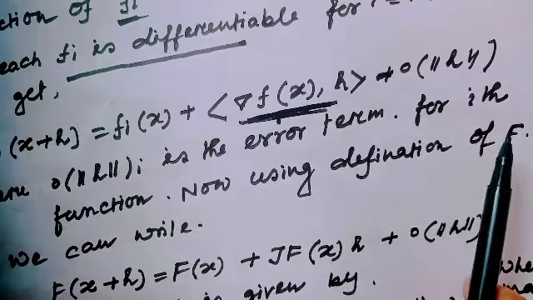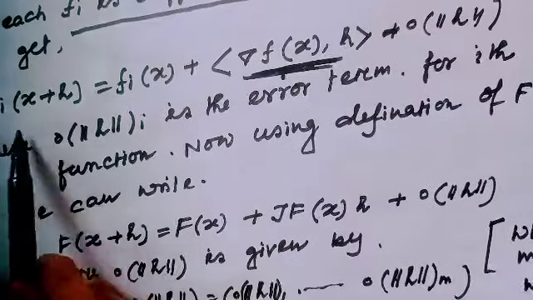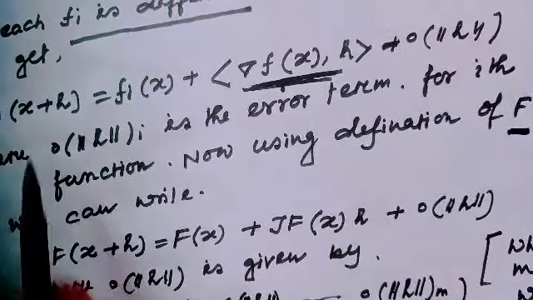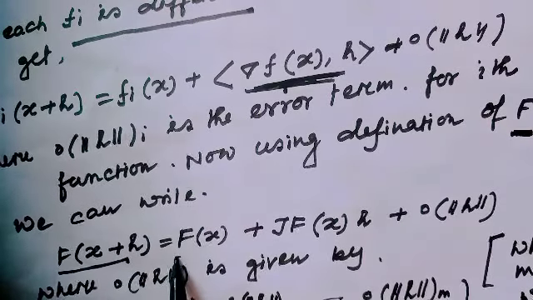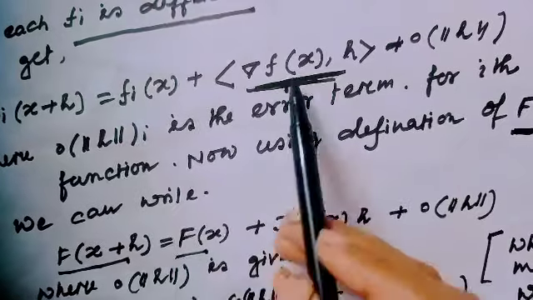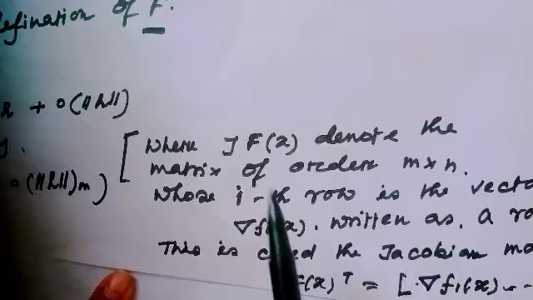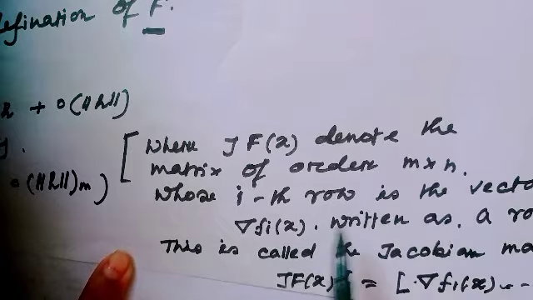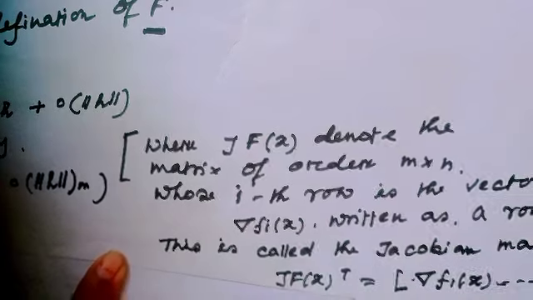For the ith function, using capital F on both sides, this would be F of x plus s, which is equal to F of x plus the Jacobian of F at x times s. Are you getting why the Jacobian of F at x? Here the Jacobian of F at x denotes the matrix of order m cross n, whose ith row is the vector gradient of fi at x, written as a row vector.